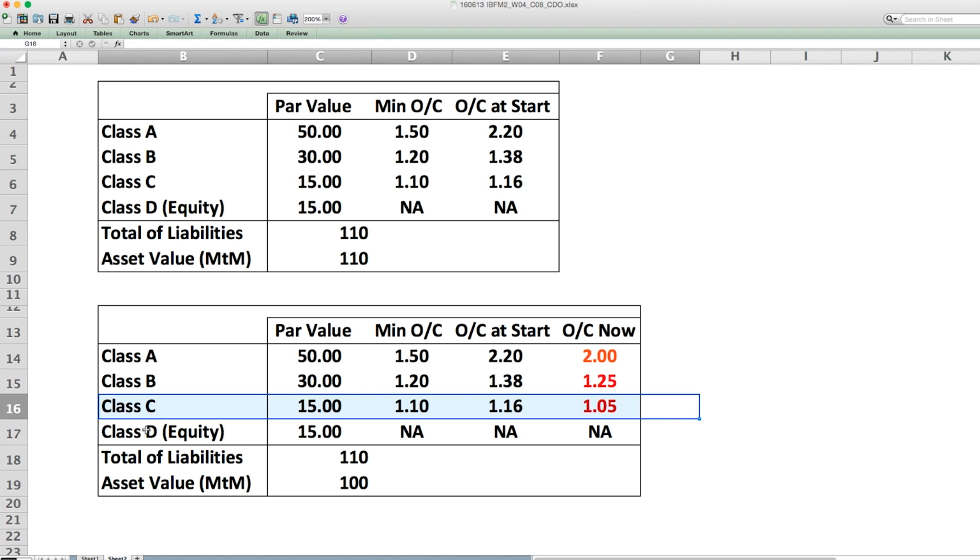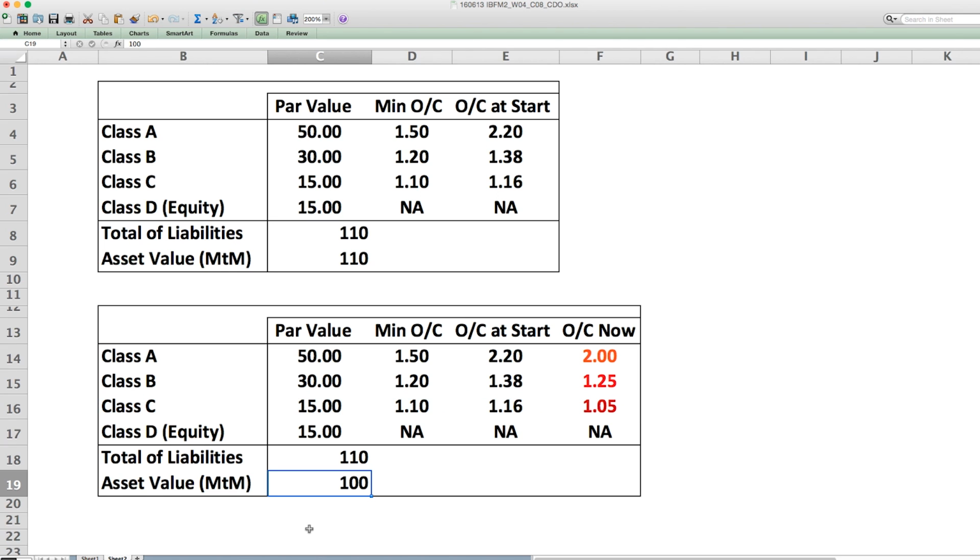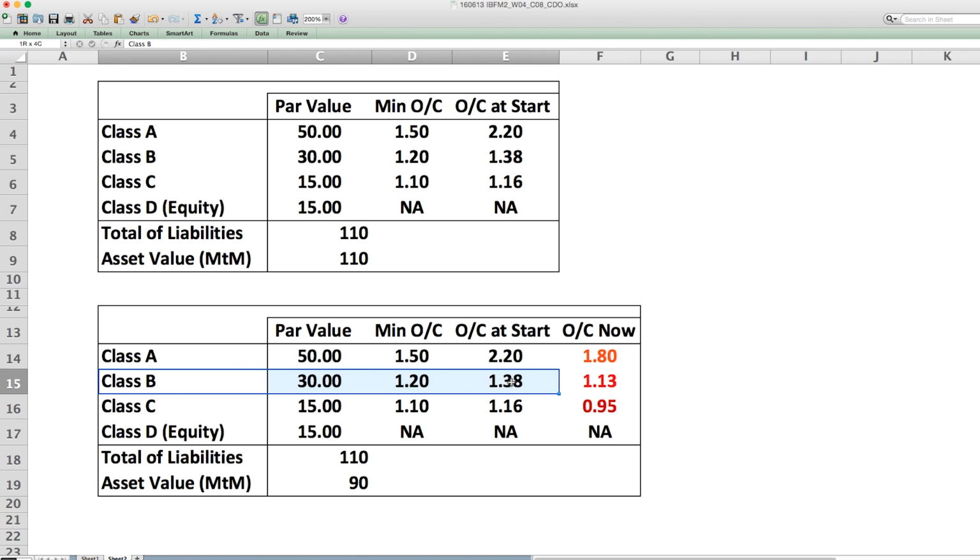Let us say a few weeks later, the market goes into a further tizzy and the value of the assets invested falls to 90. Now you will notice Class B investors are also in trouble because the minimum OC is 1.20. It was 1.38 when we started. Now because of the reduction in the mark-to-market value, it has fallen to below the minimum OC requirements. It's come down to 1.13.